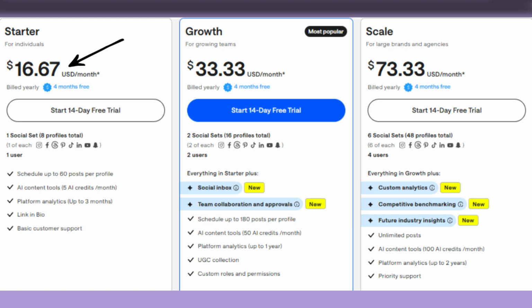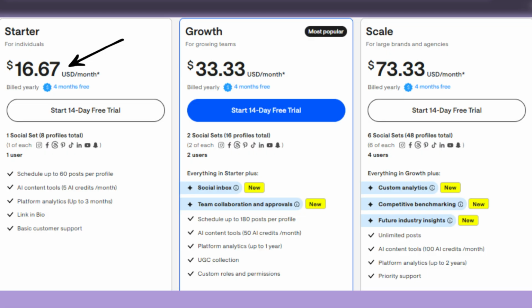Later has a free plan with limited features. Paid plans start at $18 per month and go up depending on the number of social profiles and users you need. Starter, $16.67 per month. Growth, $30 per month. Advanced,